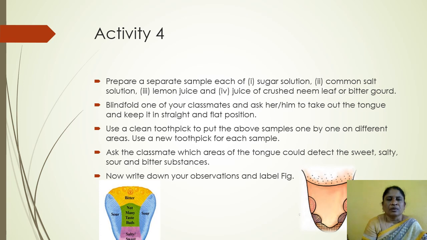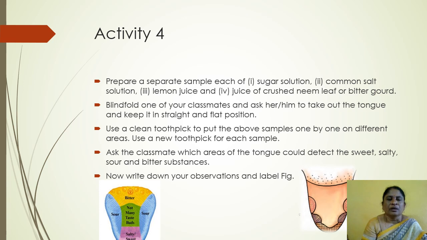Next, blindfold one of your classmates and ask him to take out the tongue and keep it in a straight and flat position. Use a clean toothpick to put the above samples one by one on different areas. Use a new toothpick for each sample.